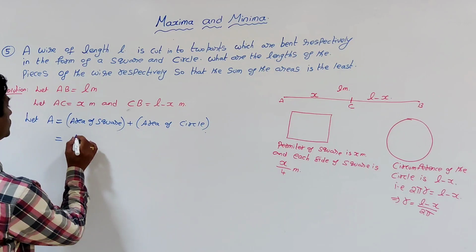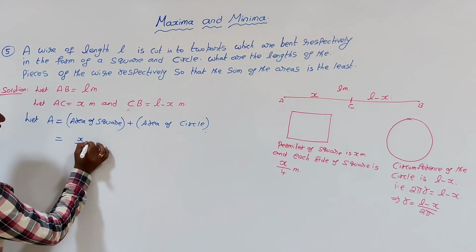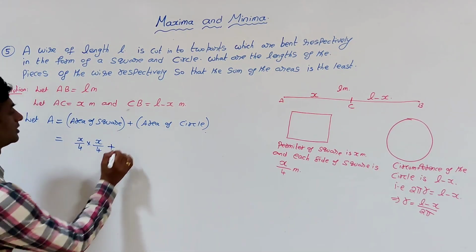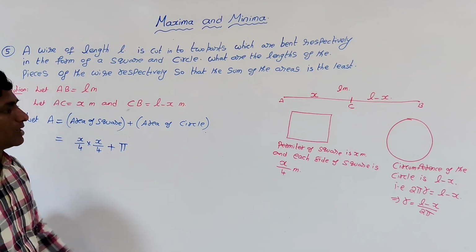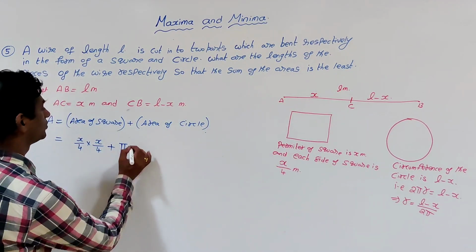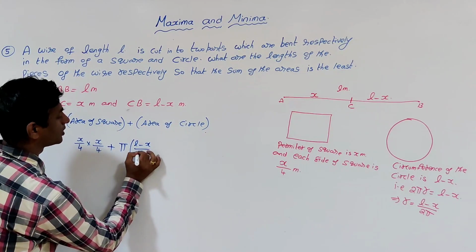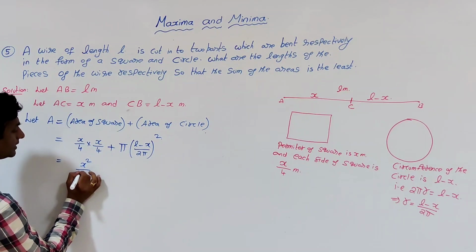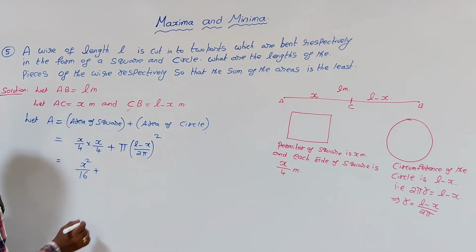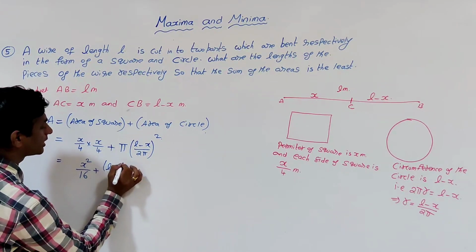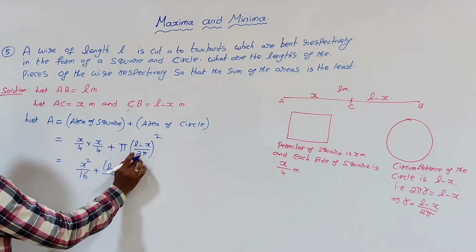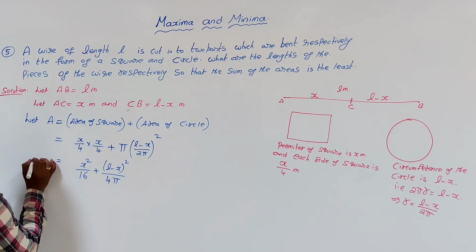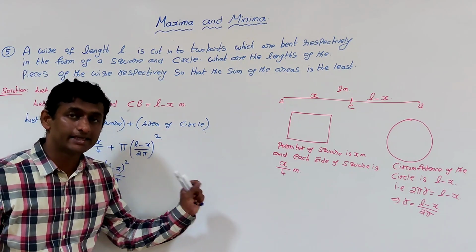It is x by 4, so it will be x by 4 into x by 4, plus area of a circle, pi r square, but r is L minus x by 2 pi, so it is pi times L minus x by 2 pi whole square, which is x square by 16 plus L minus x whole square by 4 pi square times pi, one pi we can cancel, so it will be 4 pi. So that gives the area in terms of x.